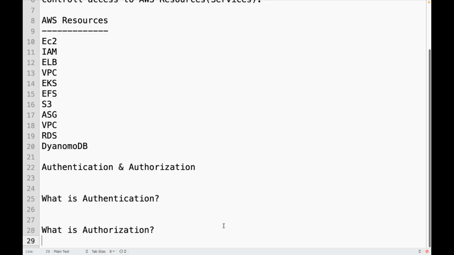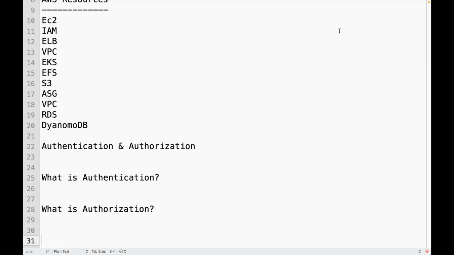So what is authentication? What is authorization? Authentication is different, authorization is different.